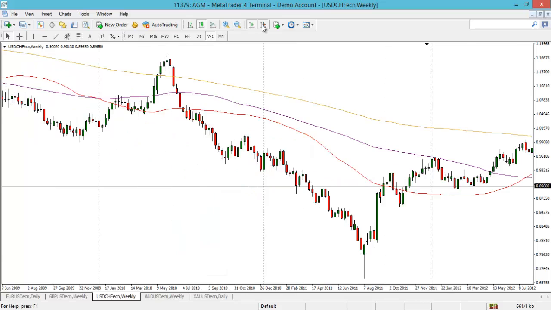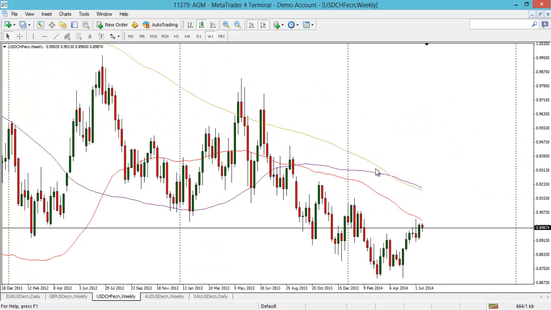Let's flip to the dollar Swiss. This is the weekly chart. What we've been speaking about is in grind higher mode. Interesting to note last week's reversal candle. Remember, it didn't quite test the 50-week moving average. I did mention that on the video. So yeah, last week a grind higher candle. I would not be surprised to see this 50-week moving average tested this week, and then it could potentially do a reversal. It can do what it likes, but definitely keep an eye on that.